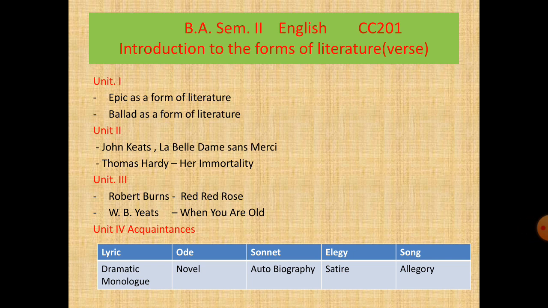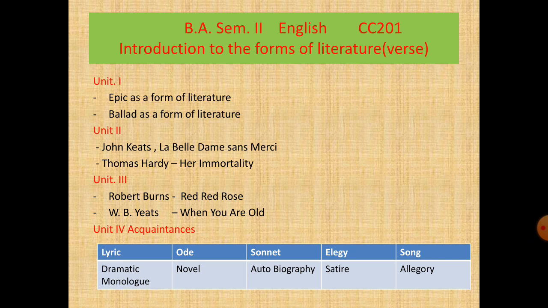In the slide, you can see the syllabus of paper CC201, and the name of this paper is Introduction to the Forms of Literature, particularly verse.